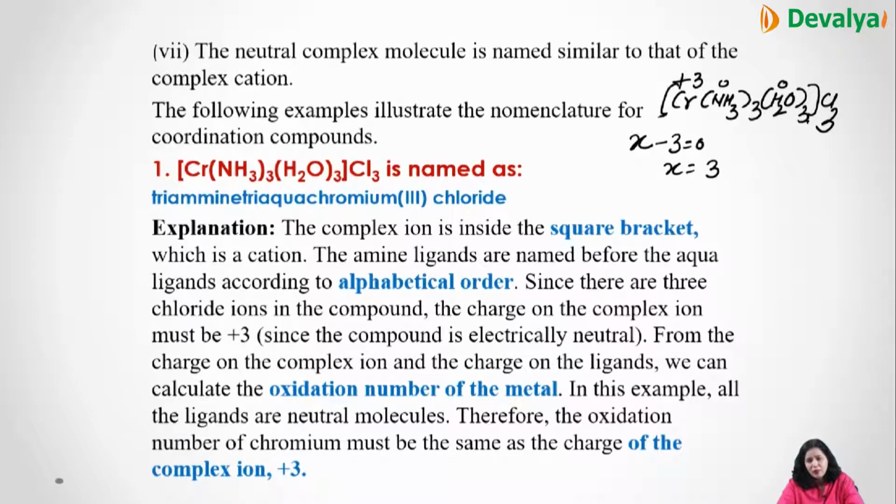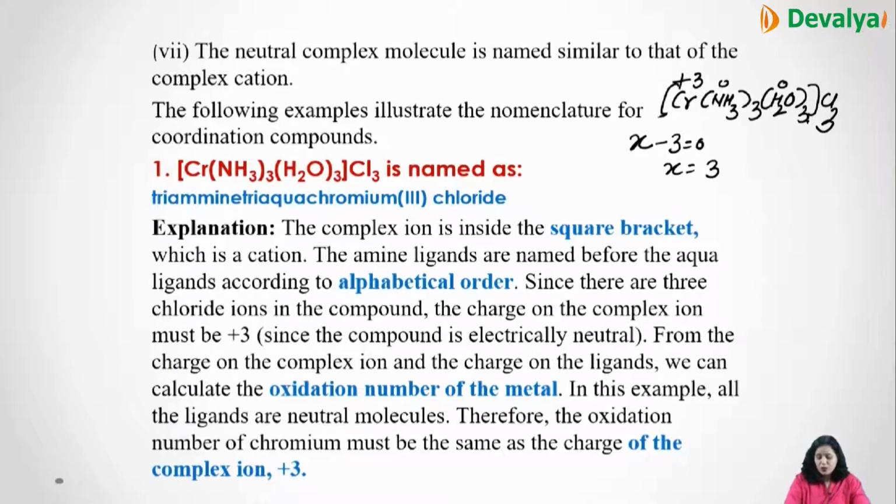In the cationic complex name, with the name of the metal atom there will be no change, right? So here you'll write in alphabetical order. In the alphabetical order, amine comes first, aqua comes later on. So this is triamminetriaquachromium(III) chloride. So triammine, triaqua, chromium, and then 3 chloride.